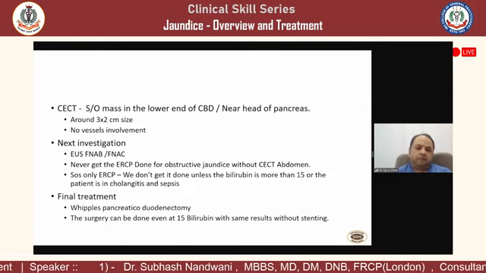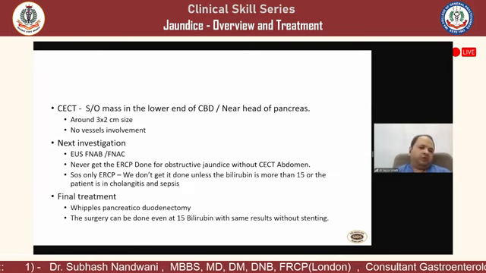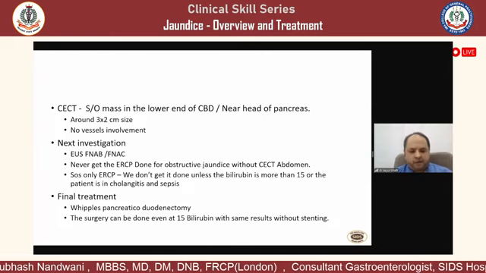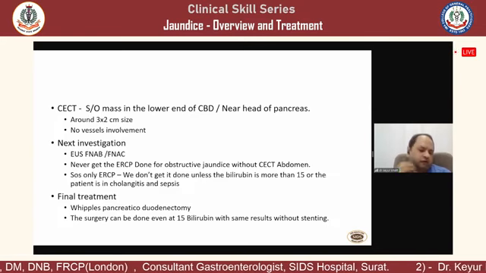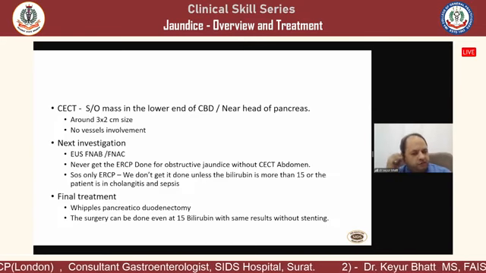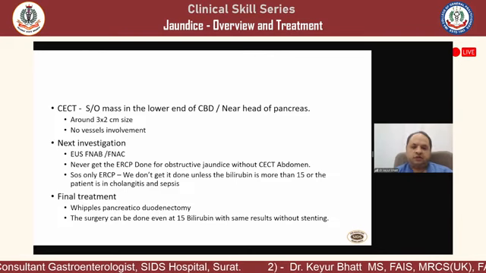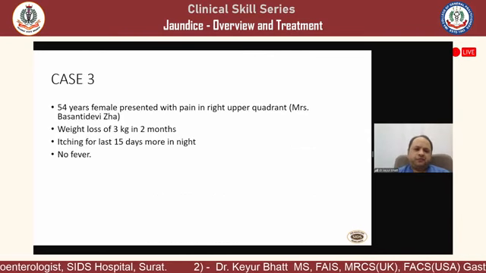So final treatment, patient will be benefited with the help of Whipple's pancreaticoduodenectomy. The surgery can even be planned usually at our center. We do it at a bilirubin of 15 without any ERCP intervention if the patient is not in sepsis or cholangitis.